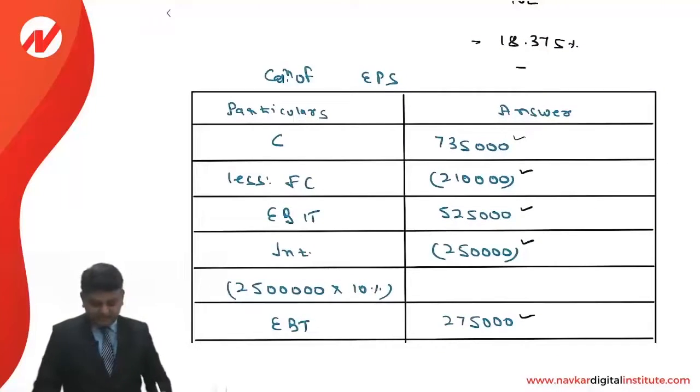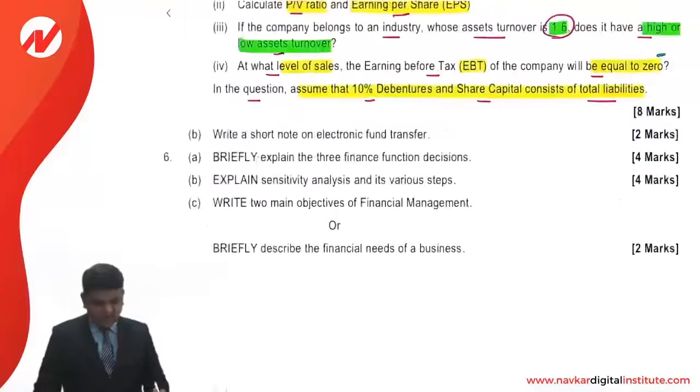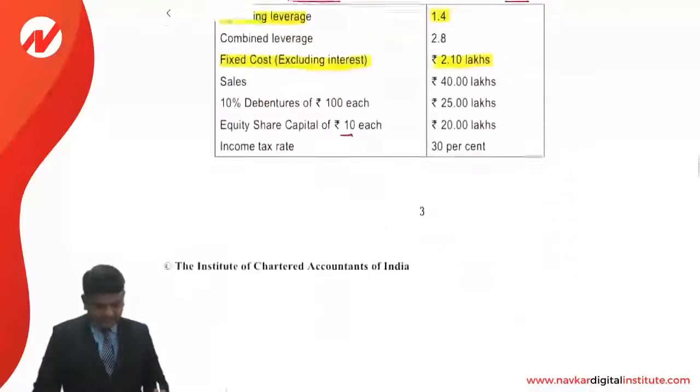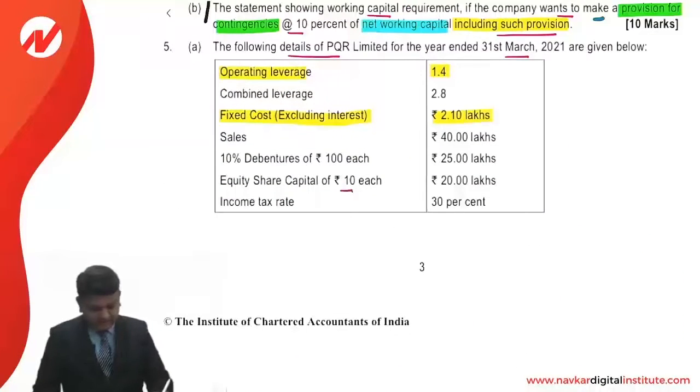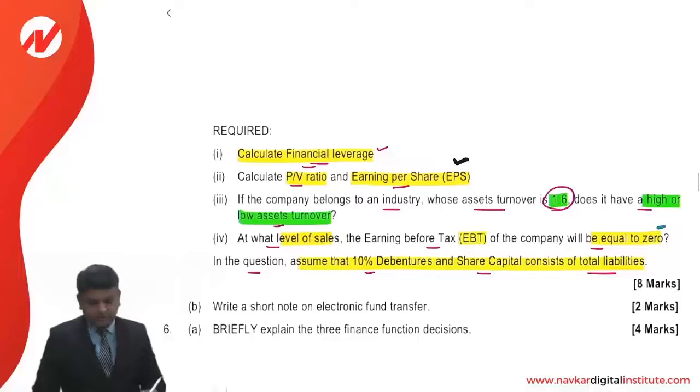So I repeat what I want to tell you, friends: first of all you make the calculation of contribution. For that you have to apply the formula of DOL. Then you make the calculation of earnings before tax. For that you have to prepare the table, and then you can make the calculation of DFL. For DFL, the formula would be EBIT upon EBT.